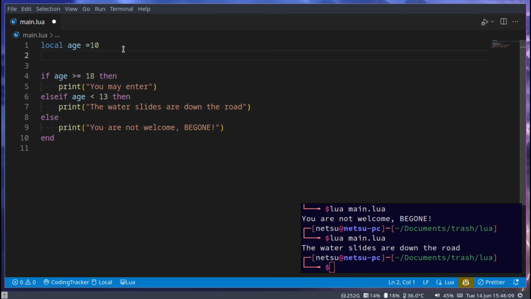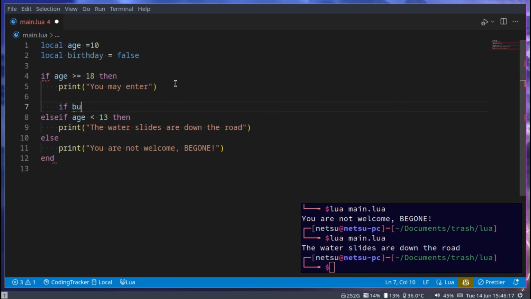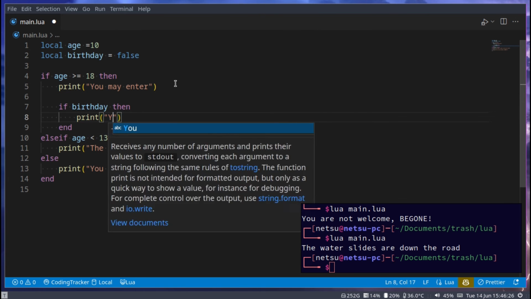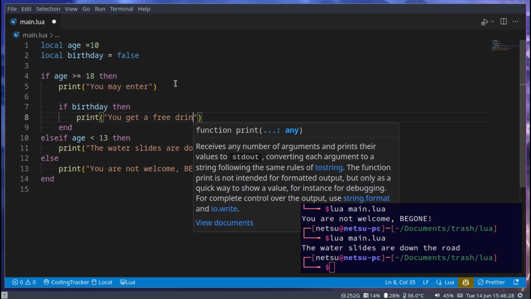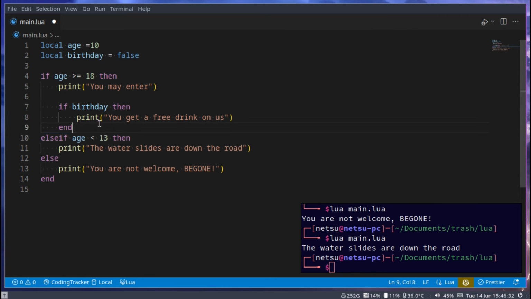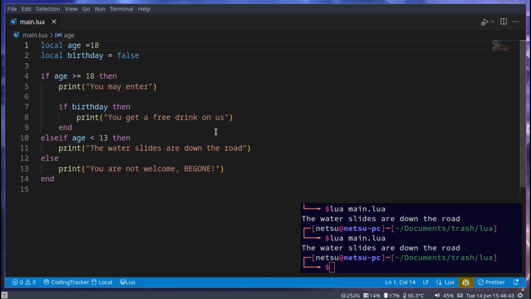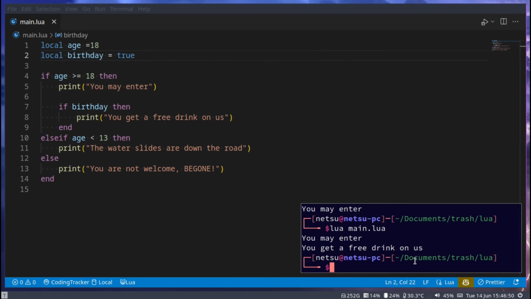We can of course do more. For example, local birthday is equal to false. Now let's say it's their birthday. We can go if birthday, then print you get a free drink on us. So now if it's their birthday, they'll get a free drink. So you can use an if statement within another if statement. If we run this, let's just maybe make this 18. We'll get you may enter. If we make their birthday true, then you get a free drink on us.